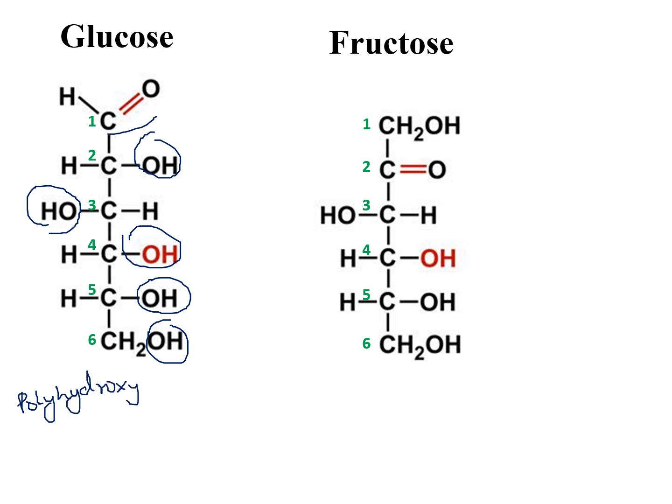compound, and if you see C1, this is an aldehyde group. So this is a polyhydroxyaldehyde. Let's take another example, fructose. Here also we see multiple OH groups.